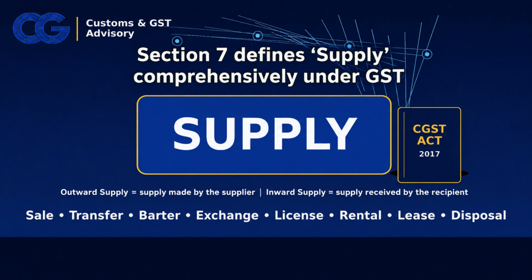But outward supply and inward supply are not separate taxable events independent of Section 7. They are relational concepts. From the side of the person who makes the supply, it may be outward supply. From the side of the person who receives the same goods or services, it may be inward supply. So, one transaction may have two viewpoints. For the supplier, it is outward. For the recipient, it is inward. That is why we must not say mechanically that every supply is outward supply. We must ask, outward supply of whom?